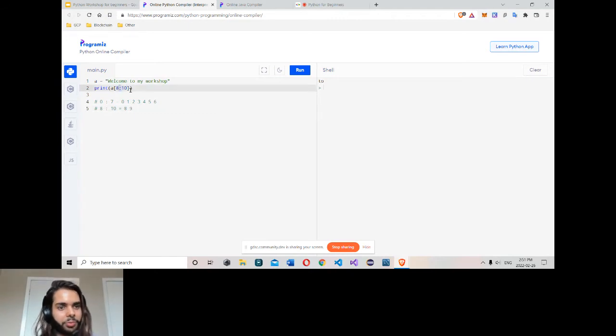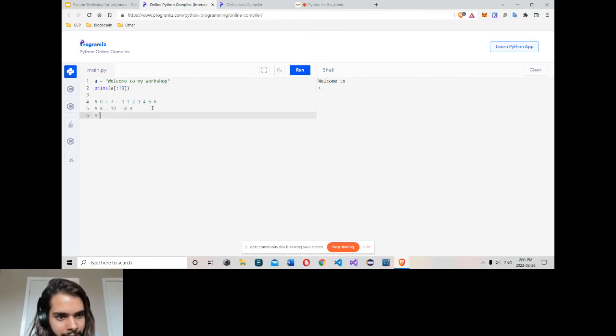Then maybe this is one more way. Let's say I want the whole string, welcome to the whole. Either I can start from 0, click run, and it'll give me it. Or if I simply enter nothing, just a colon and the last element, click run, it'll give me the same thing.